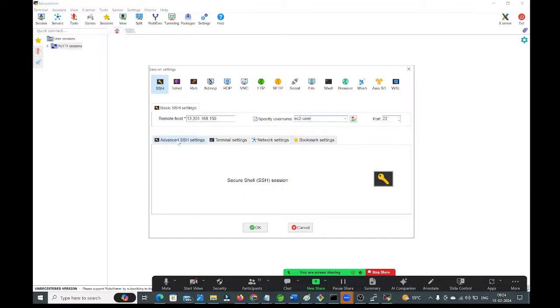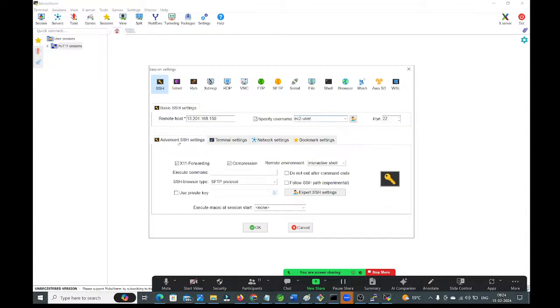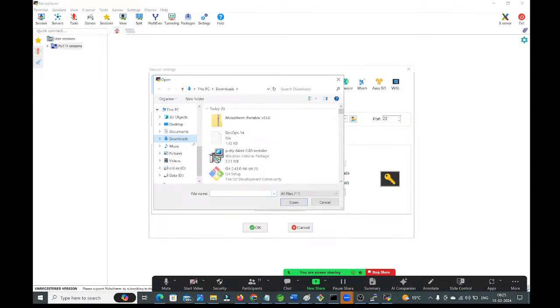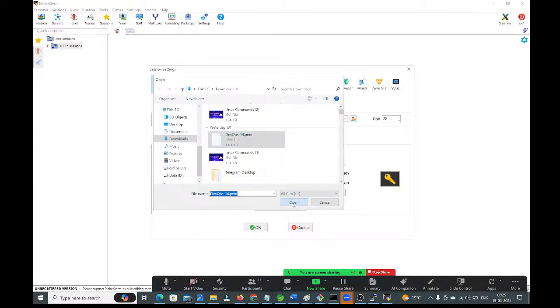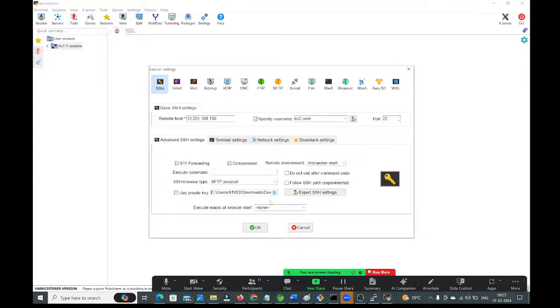Then go to these advanced SSH settings. Select use private key, and you need to load that private key. Where is the private key available? In the downloads folder. Yesterday we have downloaded it, right? Guys, here only the PEM file is required, not the PPK file. The PPK file is only for PuTTY. For MobaXterm, for Git Bash, the PEM file is enough. Select this PEM file. So the PEM file is loaded, guys.